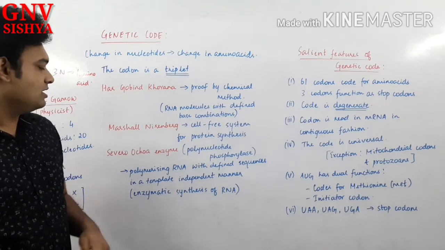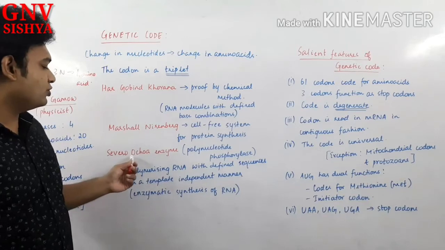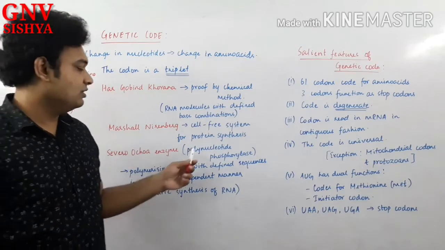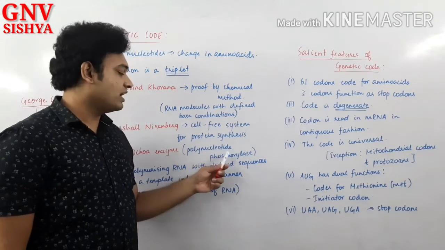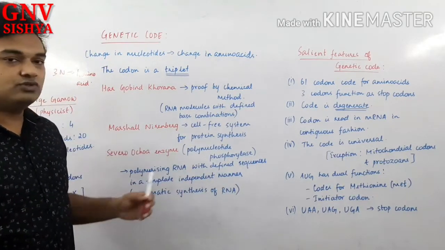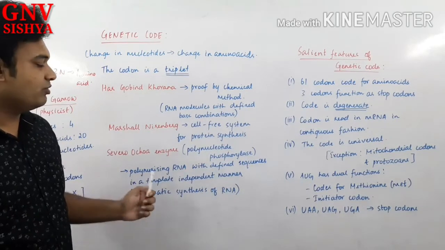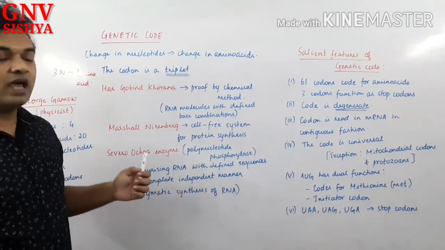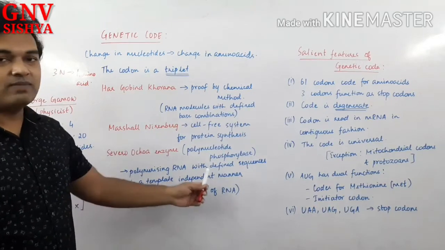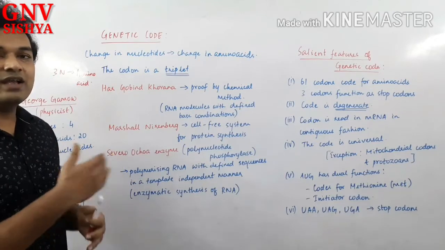He used an enzyme, Severo Ochoa's enzyme, also called polynucleotide phosphorylase, to polymerize RNA with defined sequences in a template-independent manner, so that they could form an RNA without any DNA template at all.